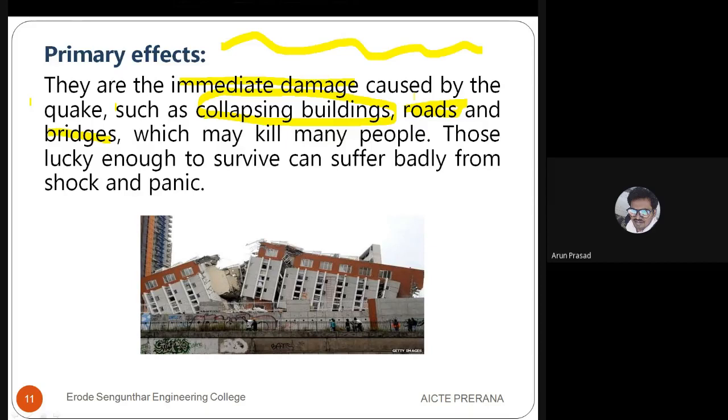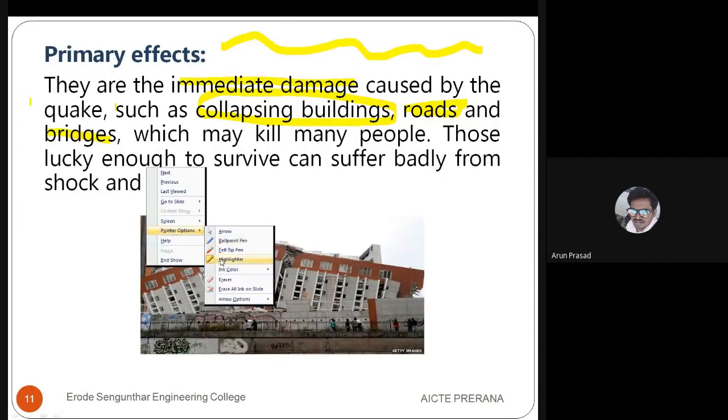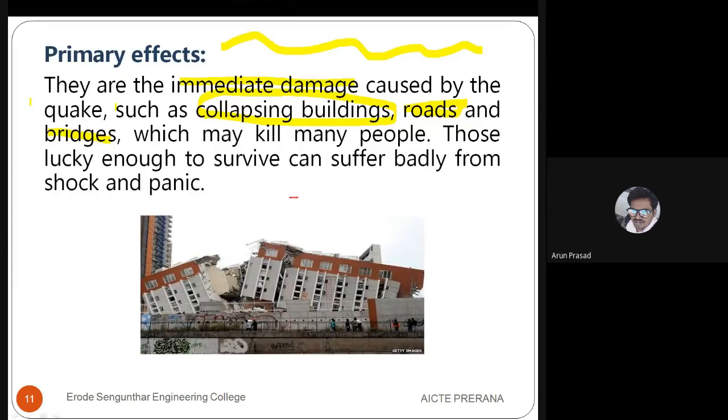After that, it will travel to the deck slab, and the slab will have a movement like this. But what will happen now if you provide dampers? Suppose this is a bridge and this is a deck slab.